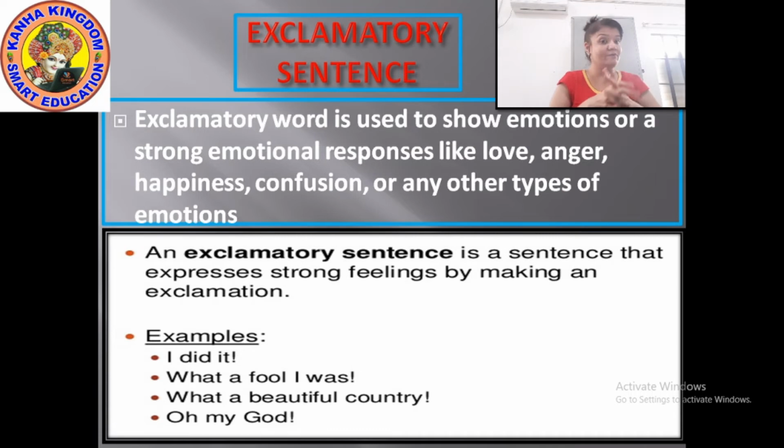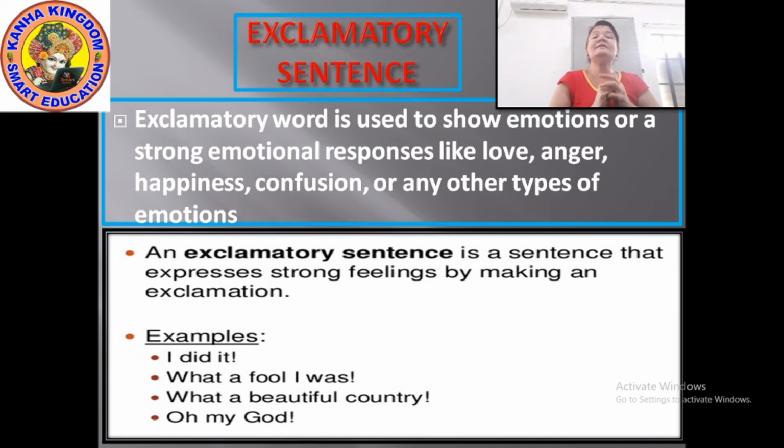If you want to show love for someone, that is also one kind of exclamatory sentence. Anger also comes under exclamatory words.